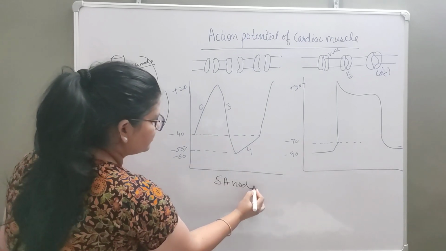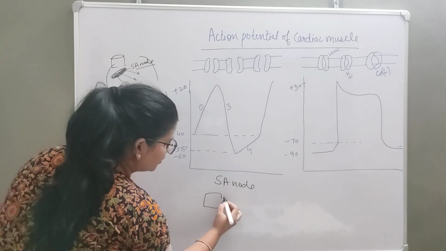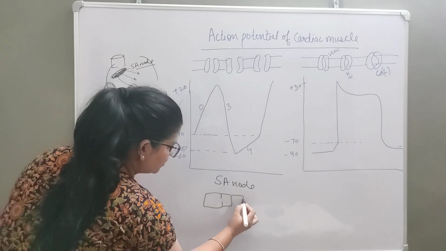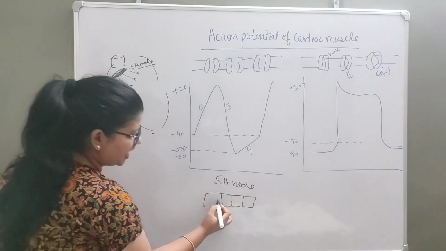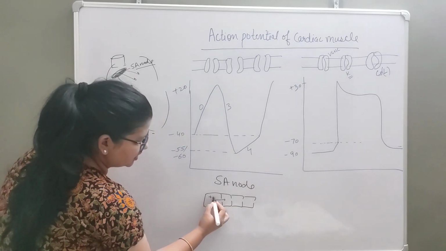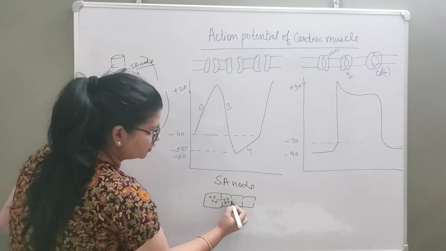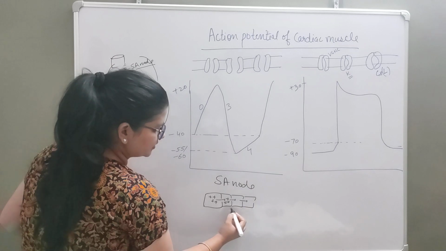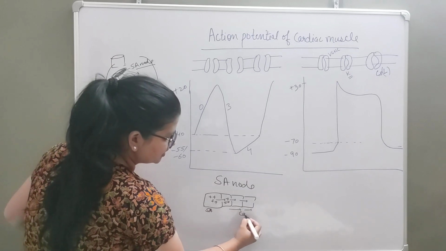If this is a cell of the SA node, we know that there are gap junctions present between the cardiac cells, and because of that the positivity inside can travel to the other cell, like this. So if this is the SA node, these are further going to cardiac muscles.